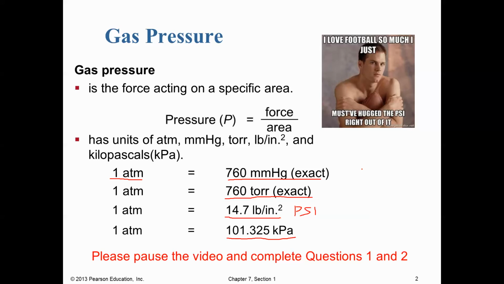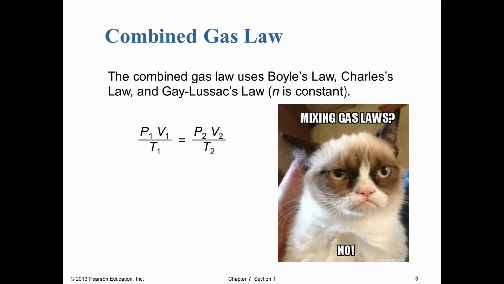Welcome back. So we are now going to talk about 3 different gas laws. The first one is what's known as the combined gas law. As the name implies, this takes a bunch of smaller laws and combines them into one bigger gas law. And it states that our starting pressure times our starting volume divided by our starting temperature equals our final pressure times our final volume divided by our final temperature.